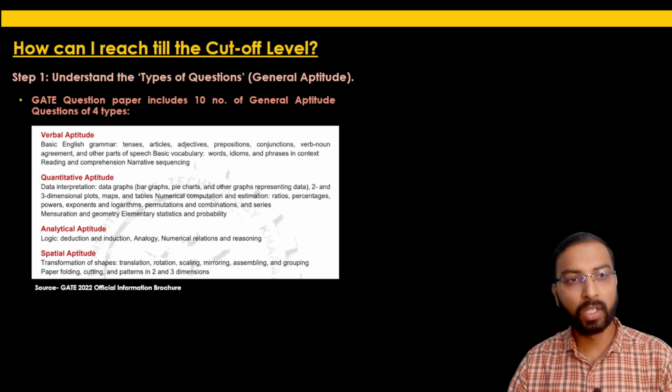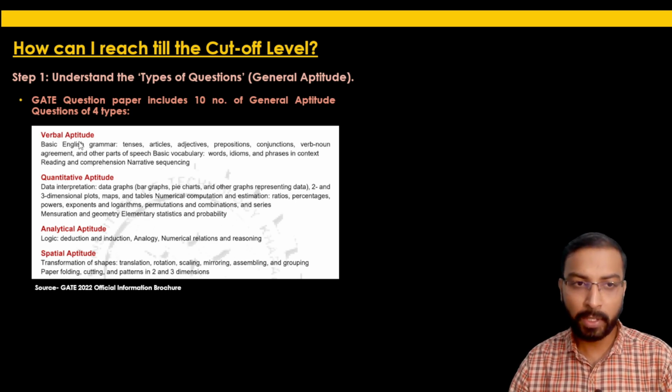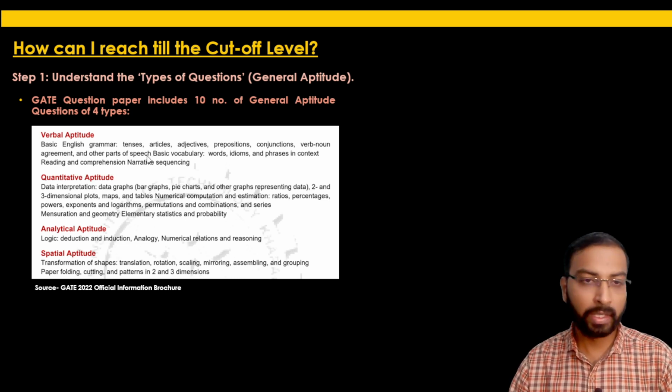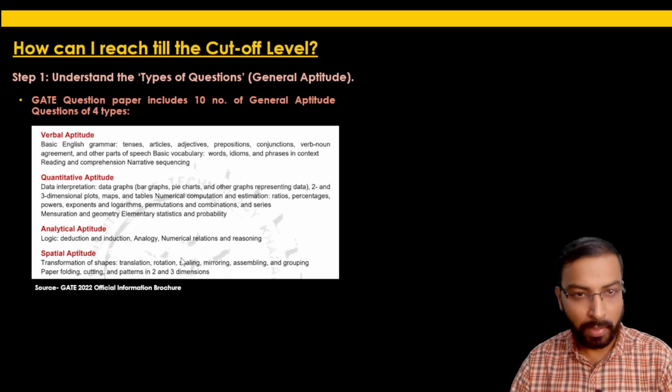Which are the 4 types? Verbal aptitude, quantitative aptitude, analytical aptitude, and spatial aptitude. This is taken from the GATE brochure only. Each and everything, what the type of question will be and what the nature of the question will be, is given here. So from these types, the 10 questions will be asked.